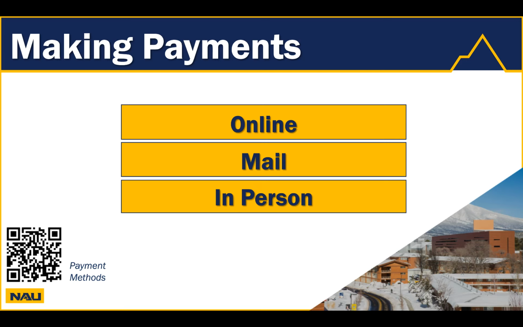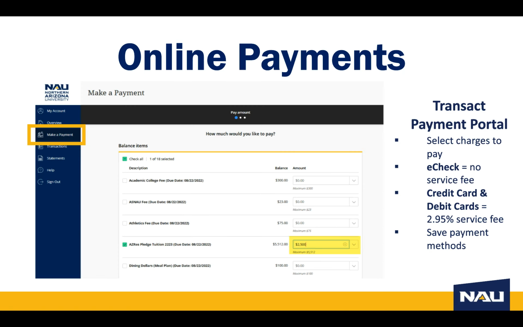When it comes to paying charges on your account, there are 3 main ways to pay: online, by mail, and in person. You can find more information about the different ways to pay by visiting our payment methods page. Online payments can be made within the Transact payment portal.